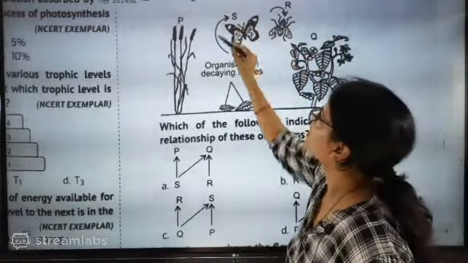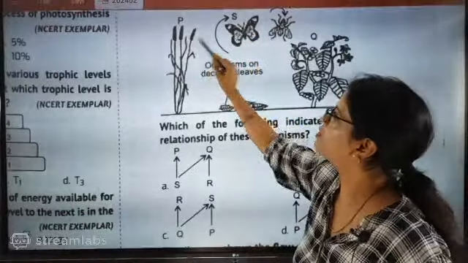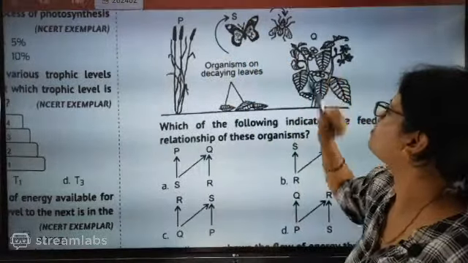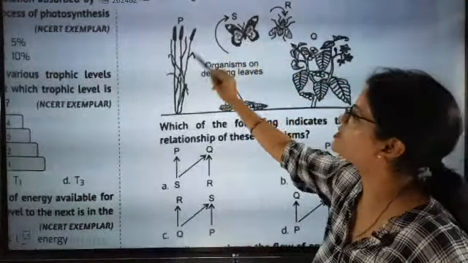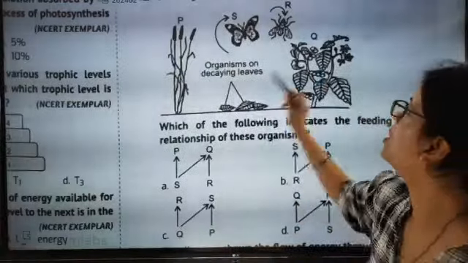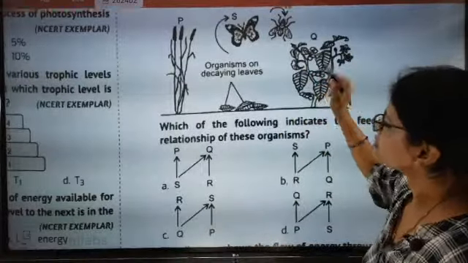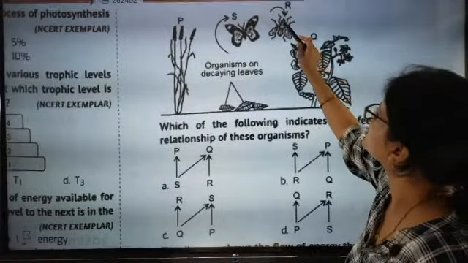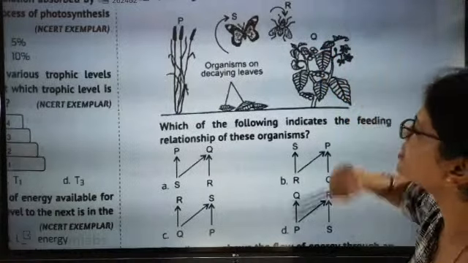So this is butterfly. Butterfly is very, very cute, and butterfly comes on P also, butterfly comes on plant also. So butterfly is going on both of them. That means P will be connected to S also and Q will also be connected to S. And Q will be connected to R, because the diagram shows organism in the habitat.